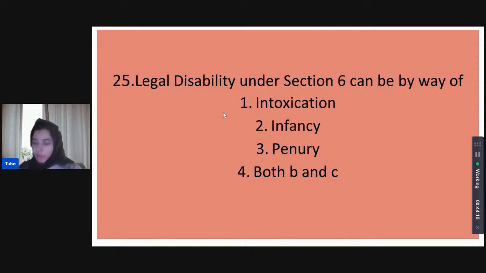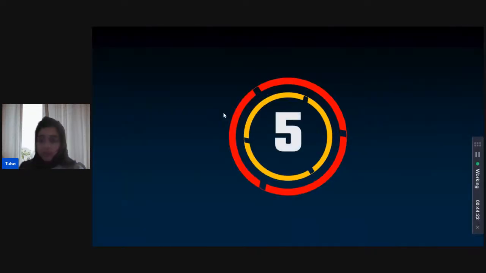All right, Priyanka thinks it's both B and C. So both infancy and penury are understood to be legal disabilities as seen under Section 6 of the Limitation Act. What do the rest of us think? Come on, guys.